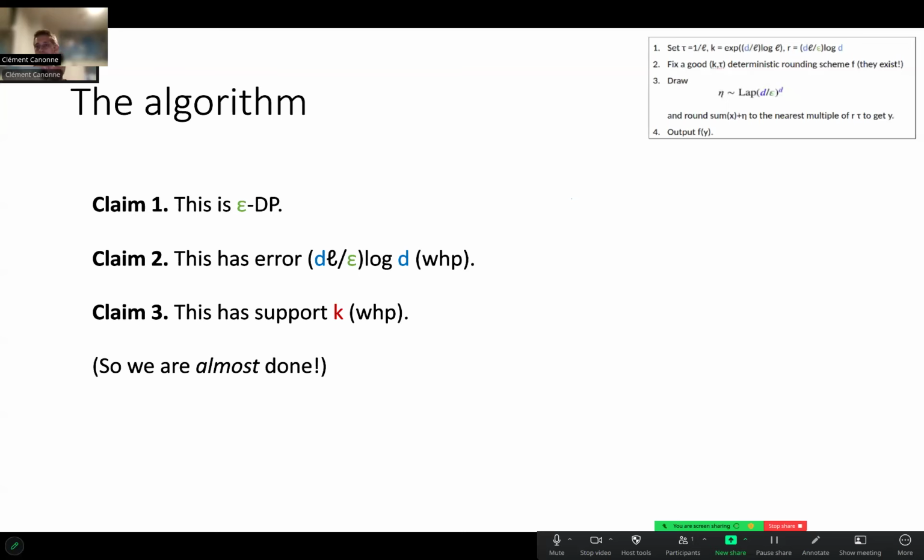Well, here we can use a known fact. What we did is to bound the entropy of the whole algorithm. So if I look at my algorithm as a full black box, what claim 3 is saying is that this has small support. It's still using a lot of random bits inside, but as a whole, it has small support.